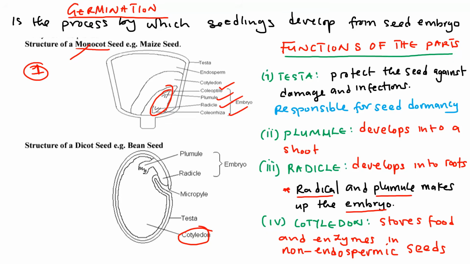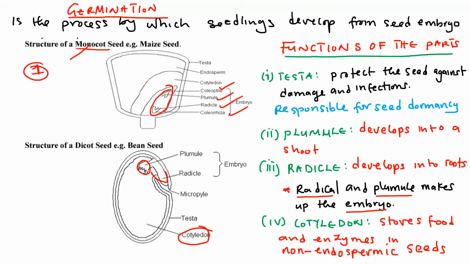Then let us look at the structure of a dicot. For example, we are going to give the example of a bean, even a groundnut, whatever, let me say legumes or a dicot. Now, let us focus on what we have here. This is the bean seed. This part is called the plumule.